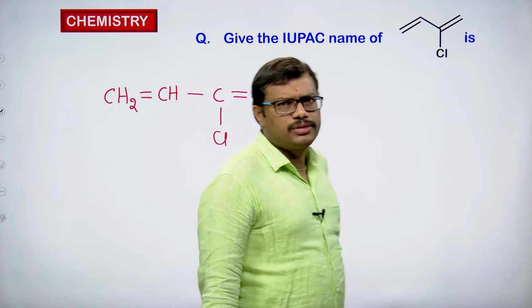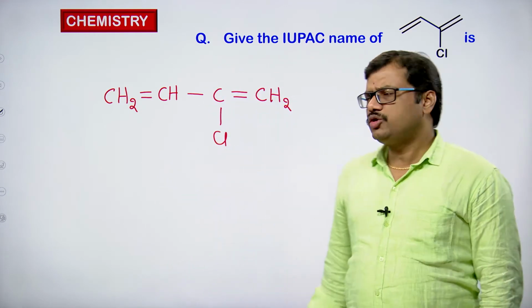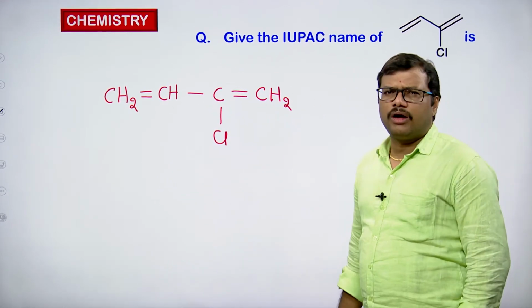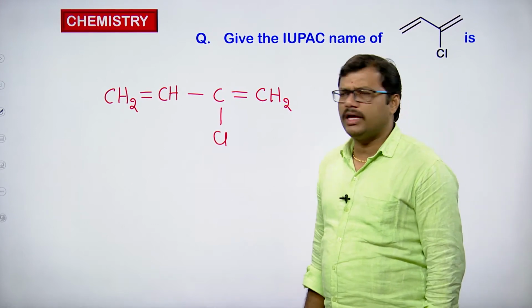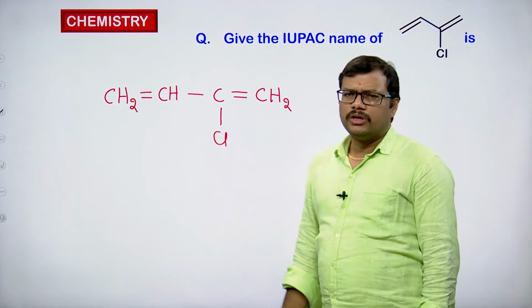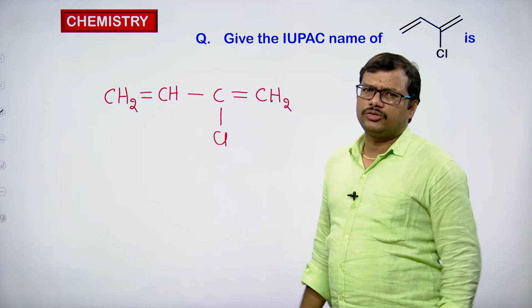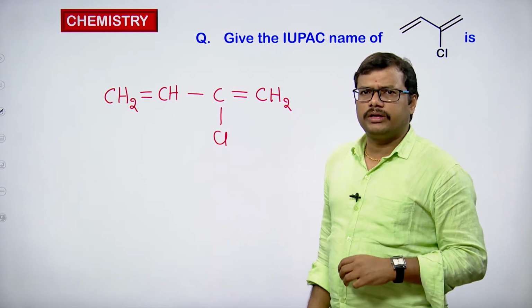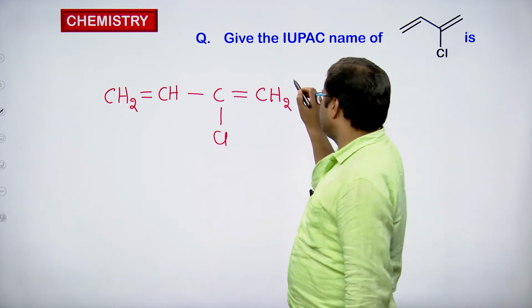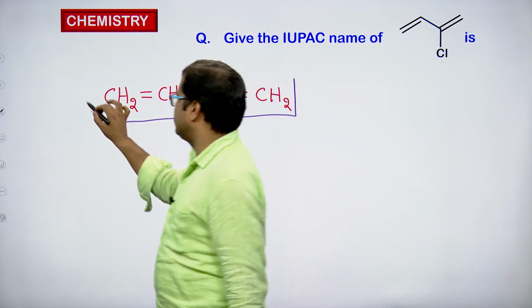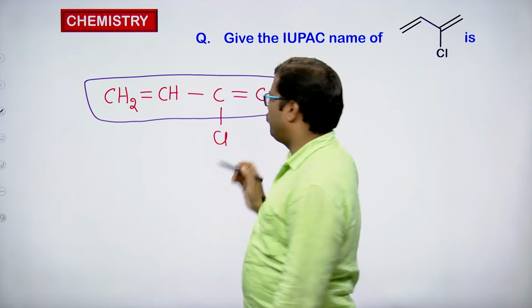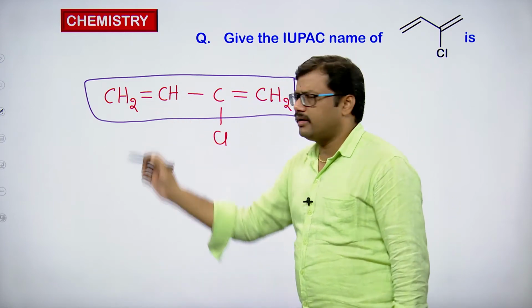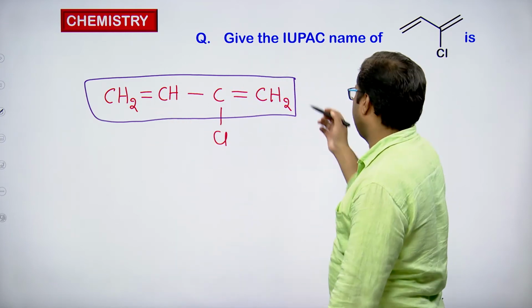One more thing you can observe in this case: this is a moiety in which we have two double bonds. So two double bonds are present in the moiety, and we have to include both double bonds in selecting the longest continuous carbon chain. So we select the longest continuous carbon chain in this fashion, so that it has 4 carbon atoms and all the double bonds are included.